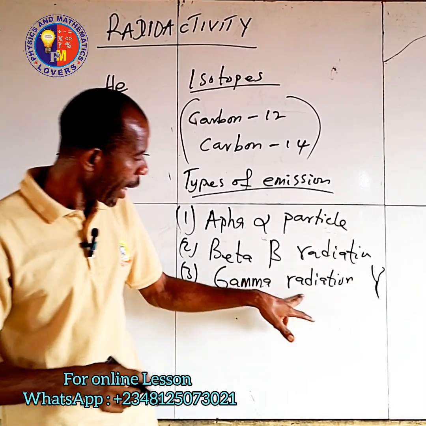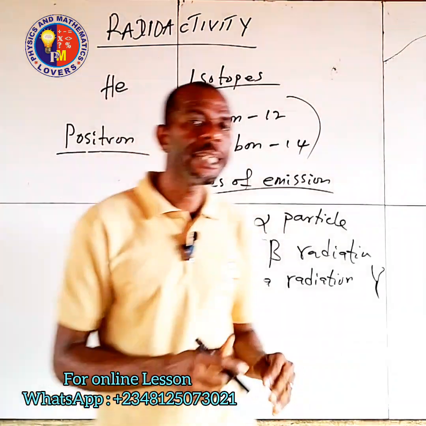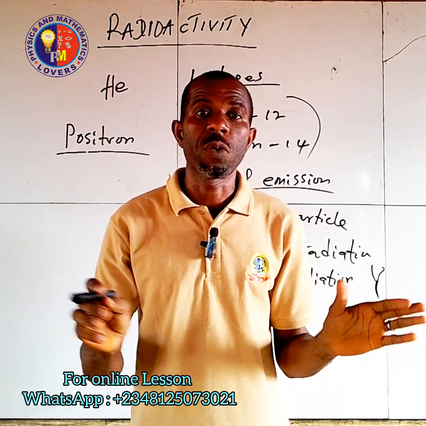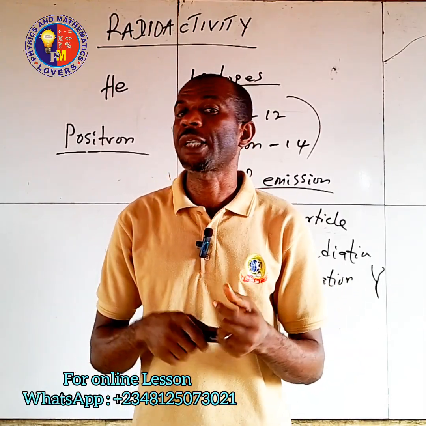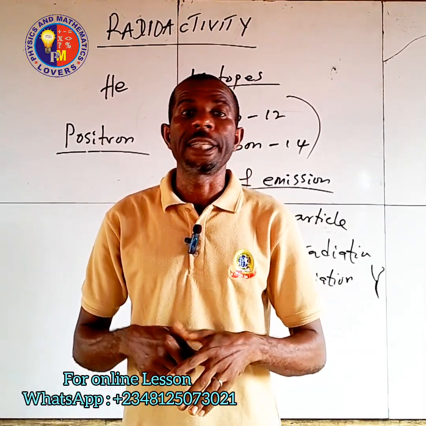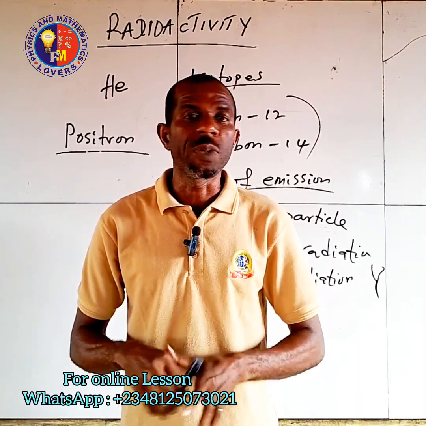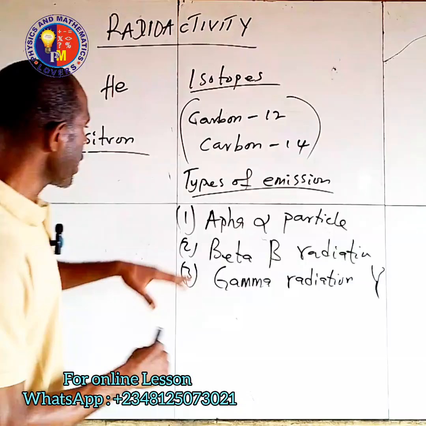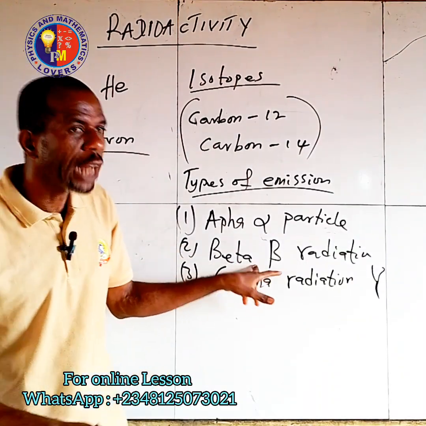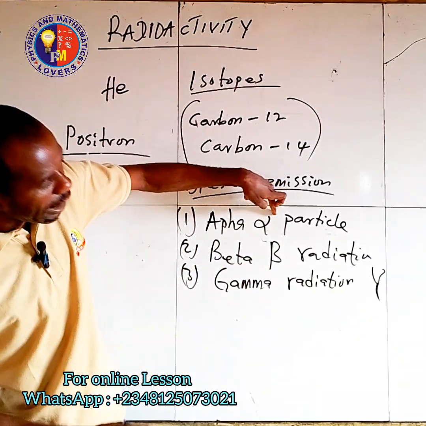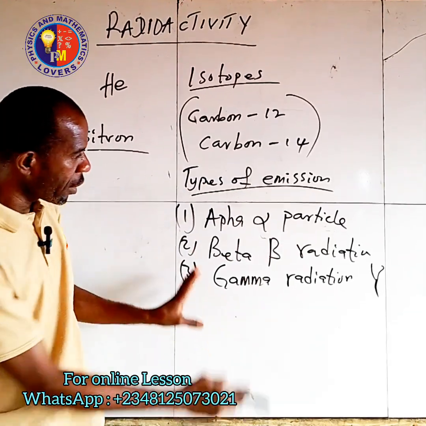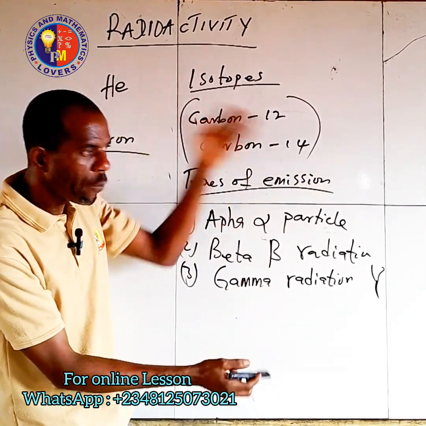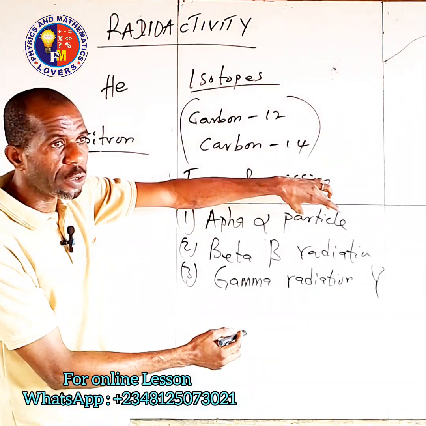The last one here is electromagnetic radiation. In terms of penetration, it has the highest penetration, and its ionization is very low. This one is moderately ionized, while this one here is highly ionized. So when you differentiate the three of them, alpha particle has the highest ionizing power but the lowest penetrating power.